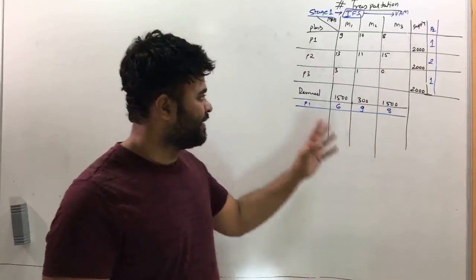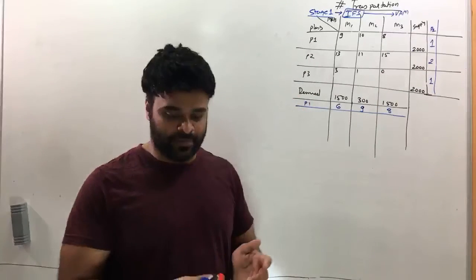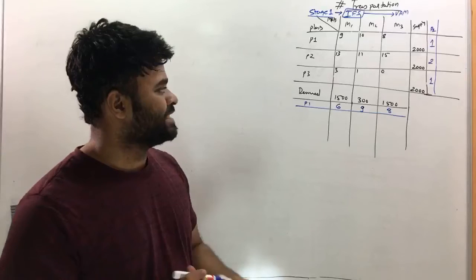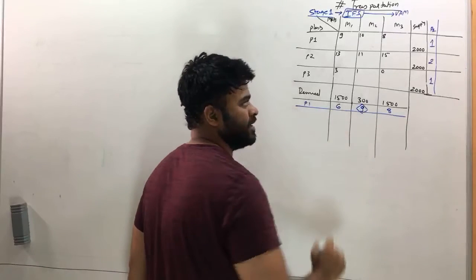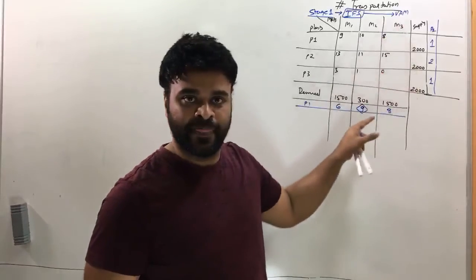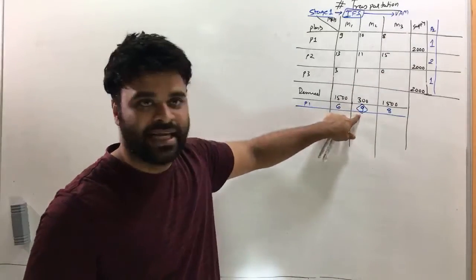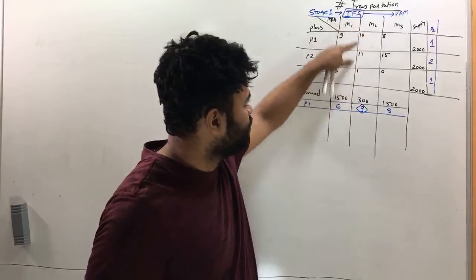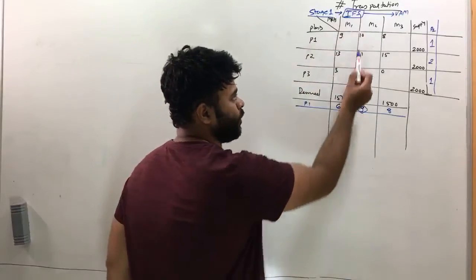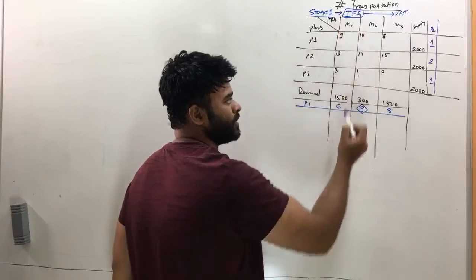Once you find penalties for every row and column, you have to choose the highest penalty of all. The highest penalty is 9, out of all these numbers. The highest penalty is at market M2. For M2, you have 3 options: cost 10, cost 11, and cost 1.